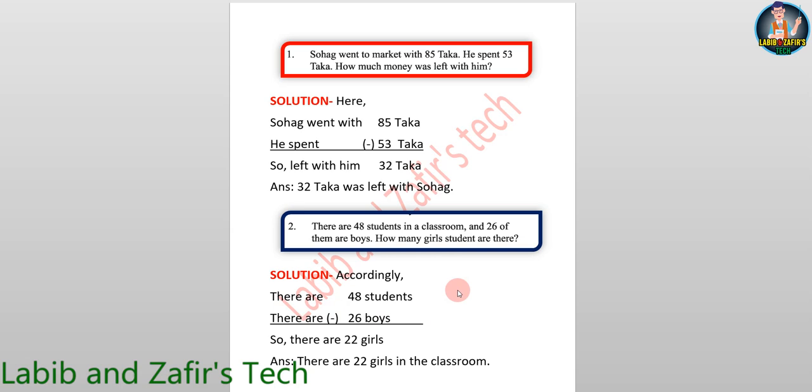So, in the word problem, it is given that there are 48 students in a class and among them 26 are boys. So, we have to find the number of girl students among these 48 students. So, we have to minus 26 boys from 48 students. So 8 minus 6 equal to 2, 4 minus 2 equal to 2. So there are 22 girls. Answer: there are 22 girls in the classroom.